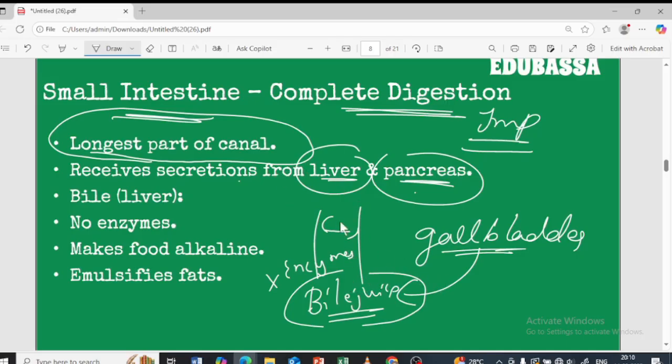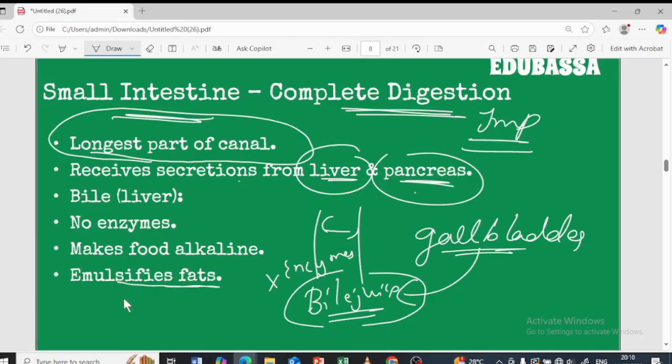Whatever food is coming out of the stomach is acidic, isn't it? It is acidic, so it has to be made alkaline before the enzymes present in the pancreas act. The pancreas has enzymes, but it cannot act when the food is acidic, so it has to be made alkaline, it has to be made basic. So that is done by which one? The bile juice. How is it going to make it basic? By emulsification of the fat.